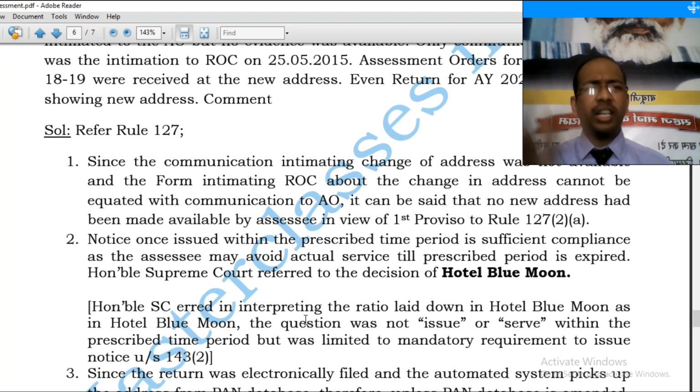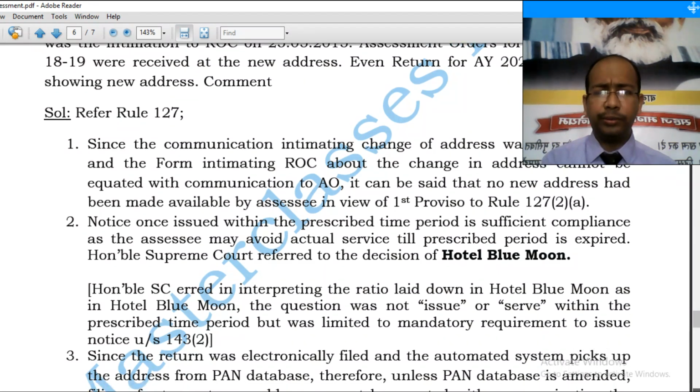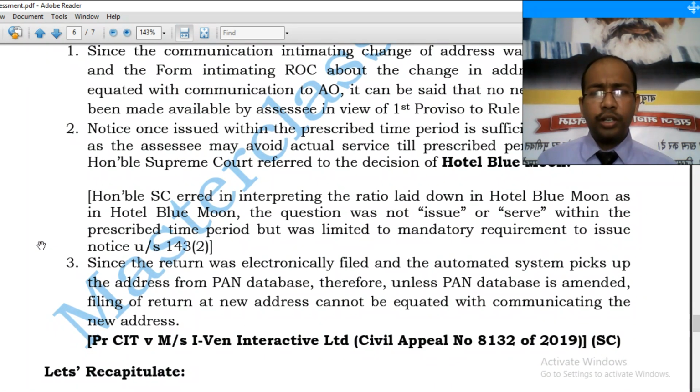However, this would not have affected or changed the ultimate case, because it was with regard to ITBA module, issuance of a notice through an ITBA module. So since the return was electronically filed, the automated system picks up the address from the PAN database. Therefore, unless PAN database is amended, filing of return at a new address cannot be equated with communicating the new address. And what was at the back of the mind?